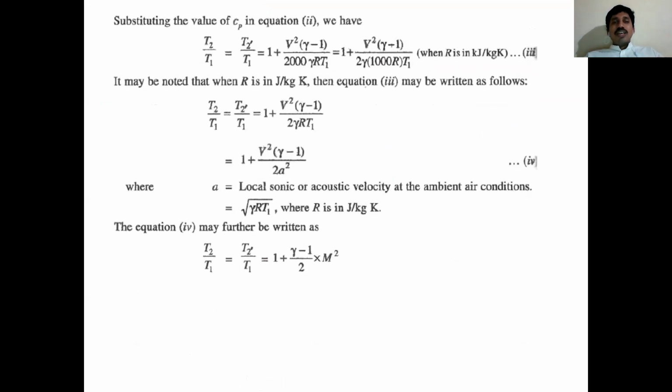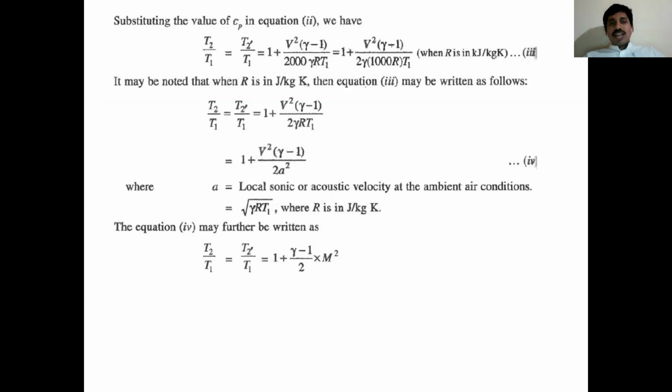Then finally the equation is T2 by T1 equals 1 plus V square, gamma minus 1, by 2 gamma 1000 R T1. Here R is in kilojoules per kg Kelvin, the characteristic gas constant of air. Generally we take 0.287 kilojoules per kg Kelvin, or 287 joules per kg Kelvin for air.